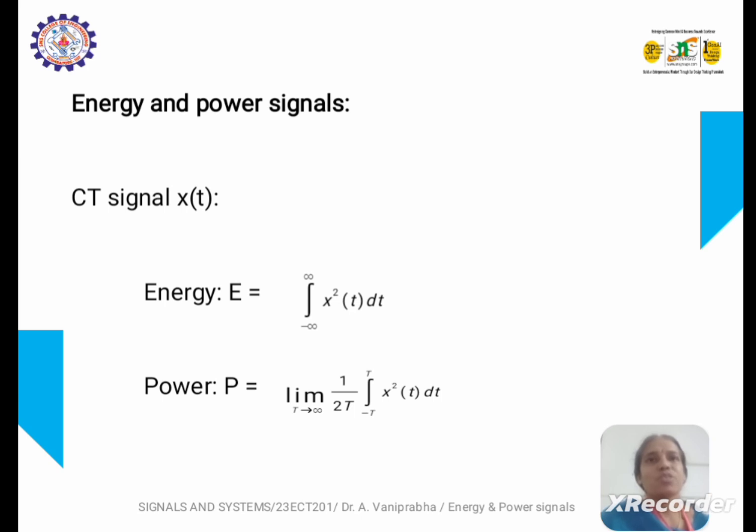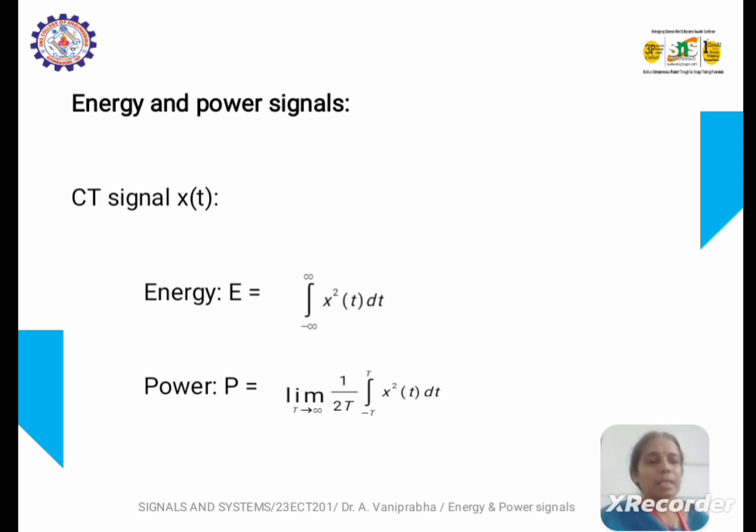So as to find the energy of the given signal x(t), E is equal to the integral from minus infinity to plus infinity of |x(t)| squared dt, or x squared of t dt, which must be less than infinity. If it is so, then the given signal is an energy signal. The same holds for the power signal also: limit T tends to infinity, 1 by T, integral from minus T/2 to plus T/2 of x squared of t dt. If this integral is less than infinity, then the signal is said to be a power signal.